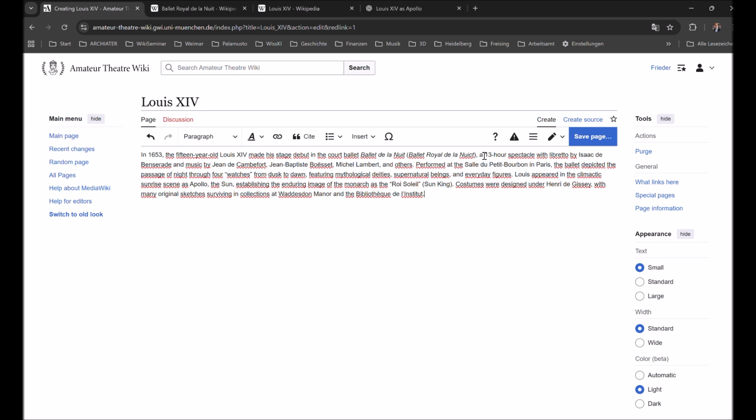And of course, I do not advise to take ChatGPT for your own articles. It's much better if you create them in your own writing. But here for the example, I just used it to have a quicker way to get results. So if I'm satisfied with the result, then I can save the page and thereby create a new entry on our wiki.